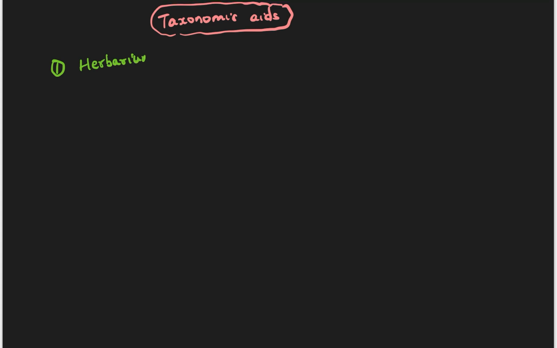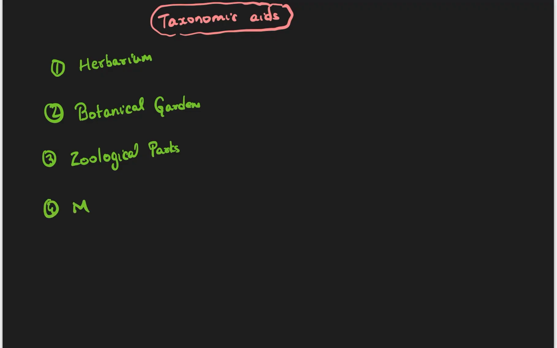We have herbariums, we have botanical gardens, we have zoological parks, we have museums where you see different types of animals and where you can study about different animals.